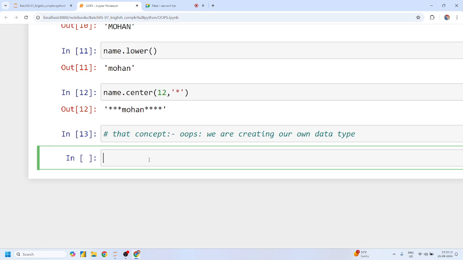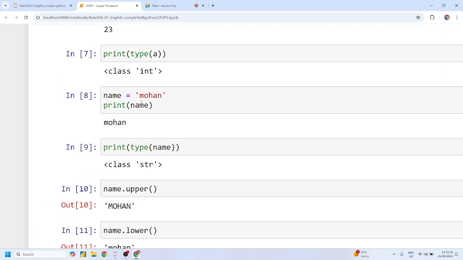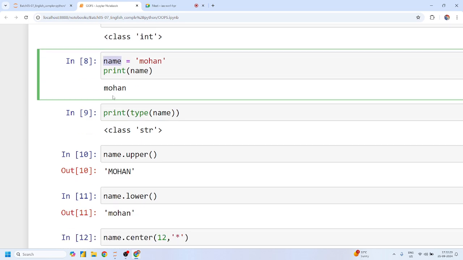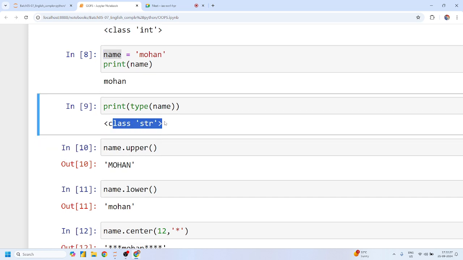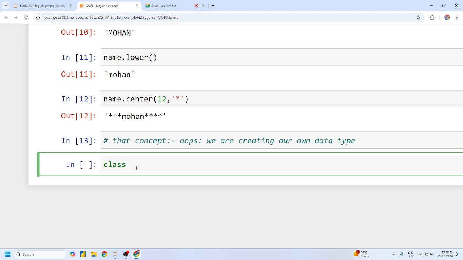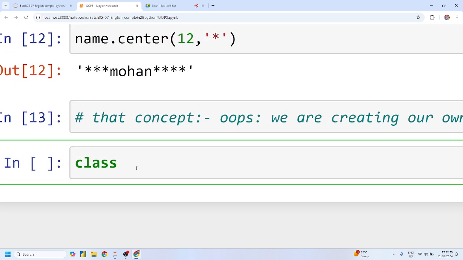Exactly, that means we are creating our own data type. For that we have to use the class concept, because we know that whenever we declare any variable or create any object, it directly or indirectly belongs to some class, like class string, class integer, and so on. If we are creating our own class, we have to use the class statement, and it is again an inbuilt statement. Yes or no?